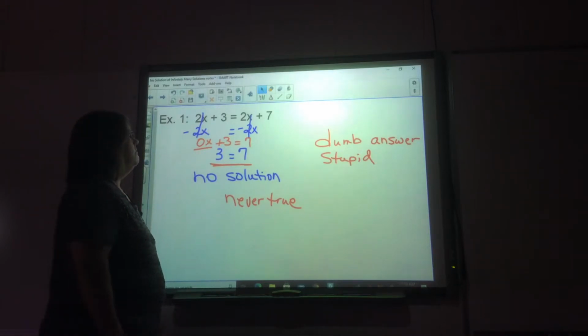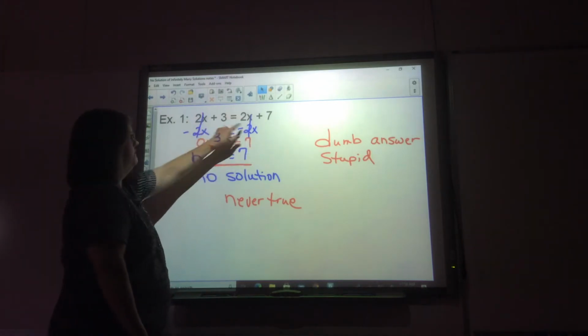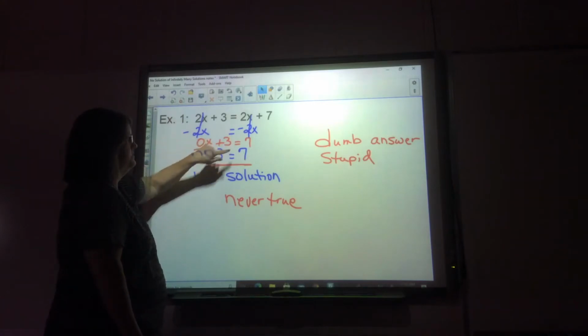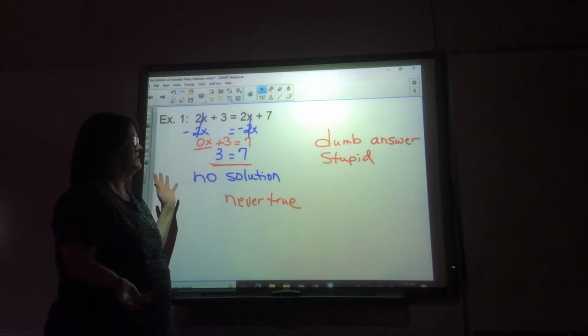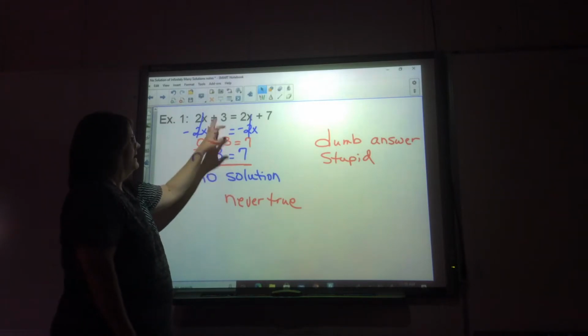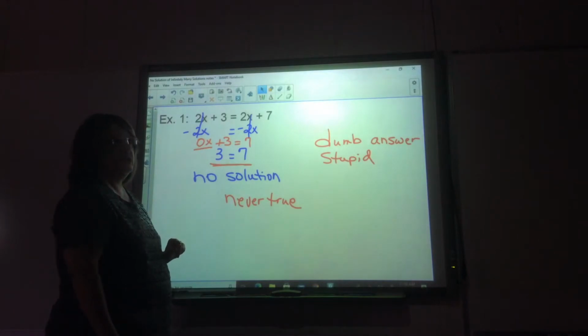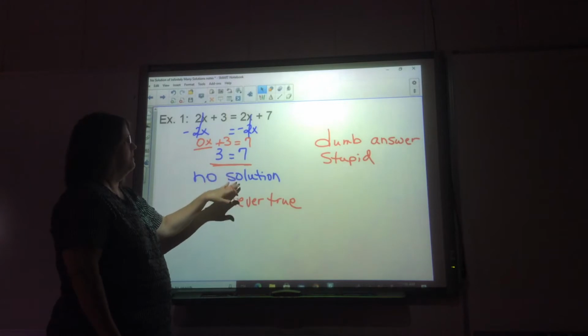If you notice this one, if I solve it and I subtract 2x from this side and move it to this side, I end up with 0x plus 3. 0x is 0. That means that the variable just went away and disappeared. Now, I end up with 3 equals 7. Is that a true statement? No, it is not. It is never true. Therefore, that has no solution.